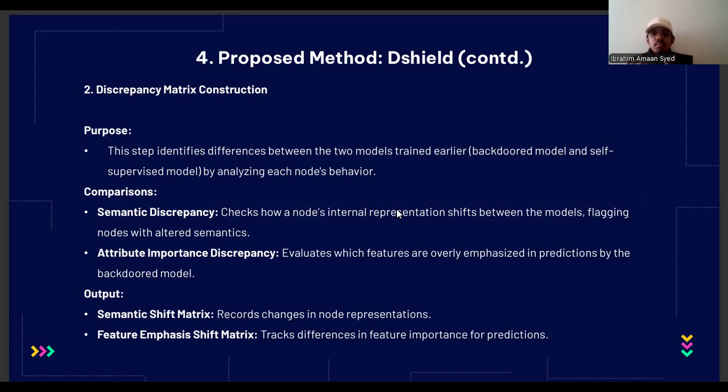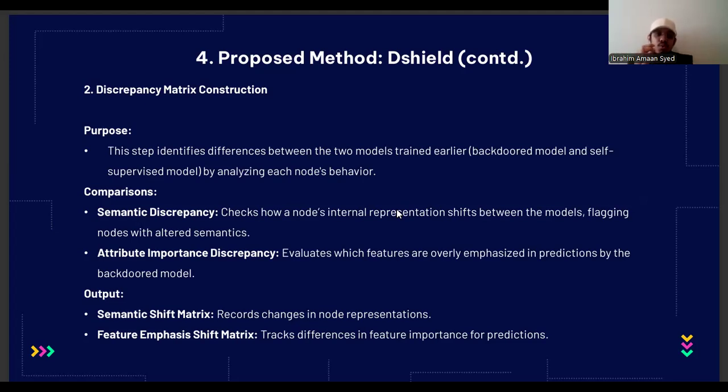First, we look at what is called semantic discrepancy. Think of every node in a graph as having an internal fingerprint made up of different features, and it tells us when a shift happens between the two models. The next one is attribute importance discrepancy. This simply means that we're checking whether features or attributes of a node have too much weight in the backdoor model, and we compare it to the self-supervised one.